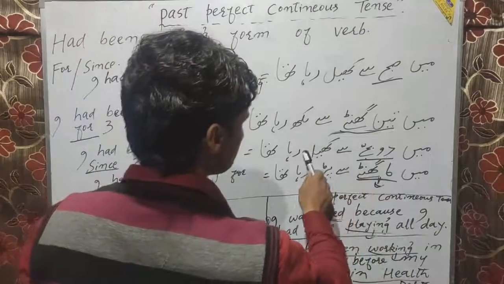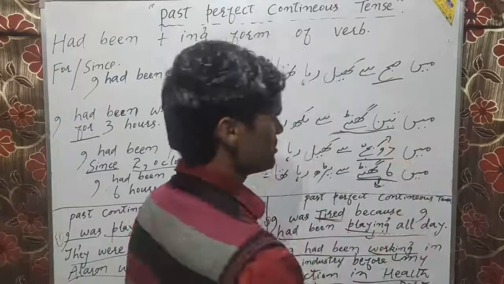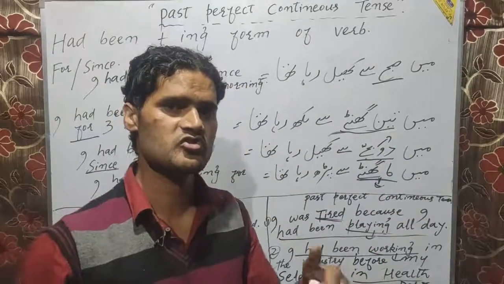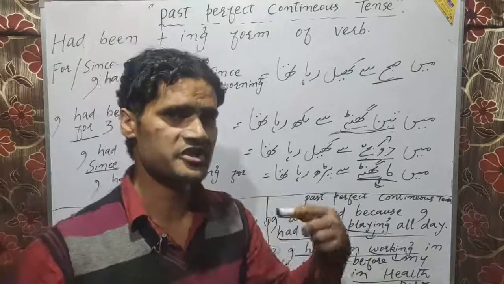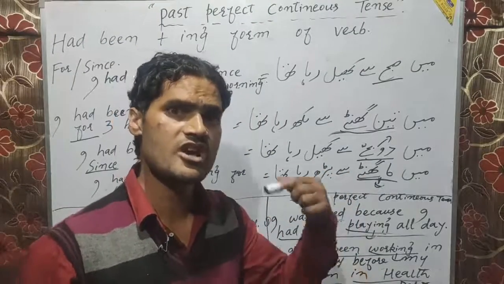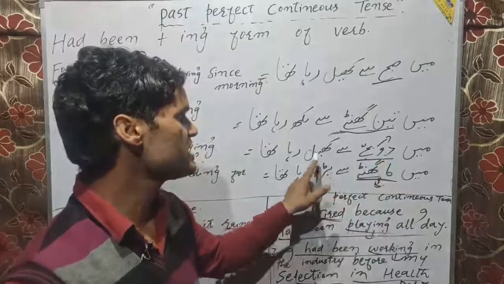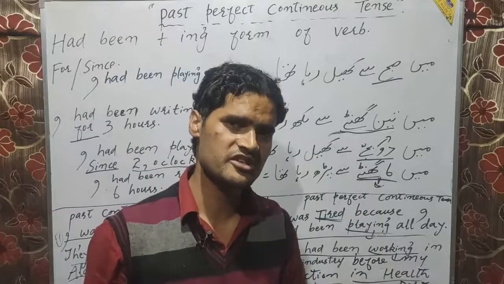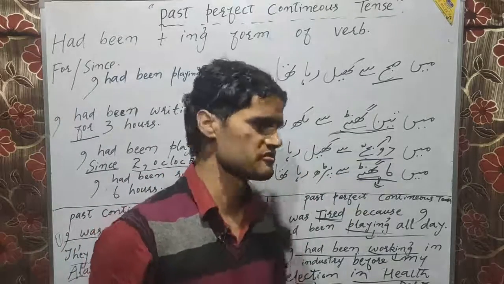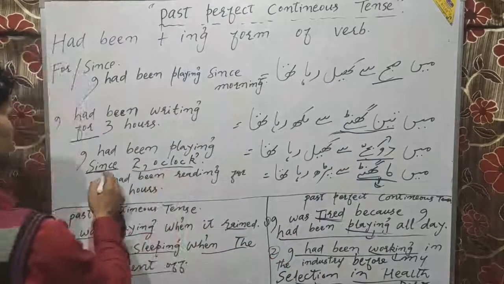मैं 2 बजे से खेल रहा था. Here it is the clock time. It is the exact time. It shows us the point. It shows us the time. It shows us the starting point where we started the activity. मैं 2 बजे से खेल रहा था. It does not show us the duration. It just says when we started our action. So, मैं 2 बजे से खेल रहा था. That is why I have used the word since here.